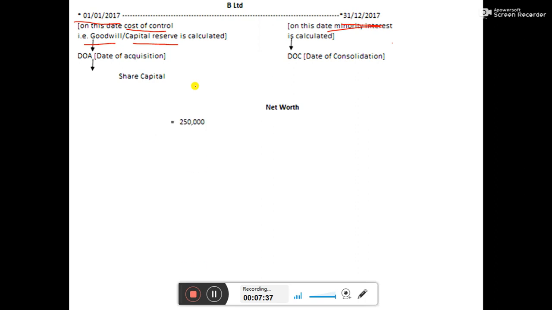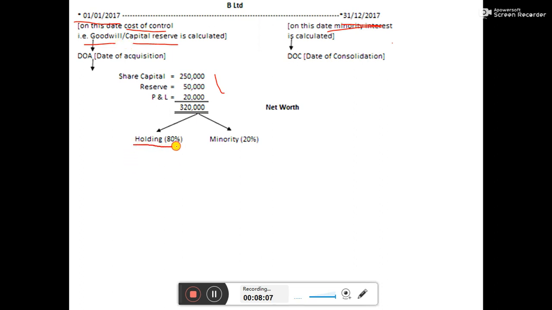So here we require share capital. Share capital given is 2,50,000. Reserves is given as 50,000. Profit and loss account amount is given as 20,000. This information we are getting through the additional information. So the total is 3,20,000. Out of 3,20,000, 80% will go to the holding and minority will take 20%. Whenever we are calculating cost of control, we are only concerned with the holding, that is 80%. So 3,20,000 into 80%, the value is 2,56,000.